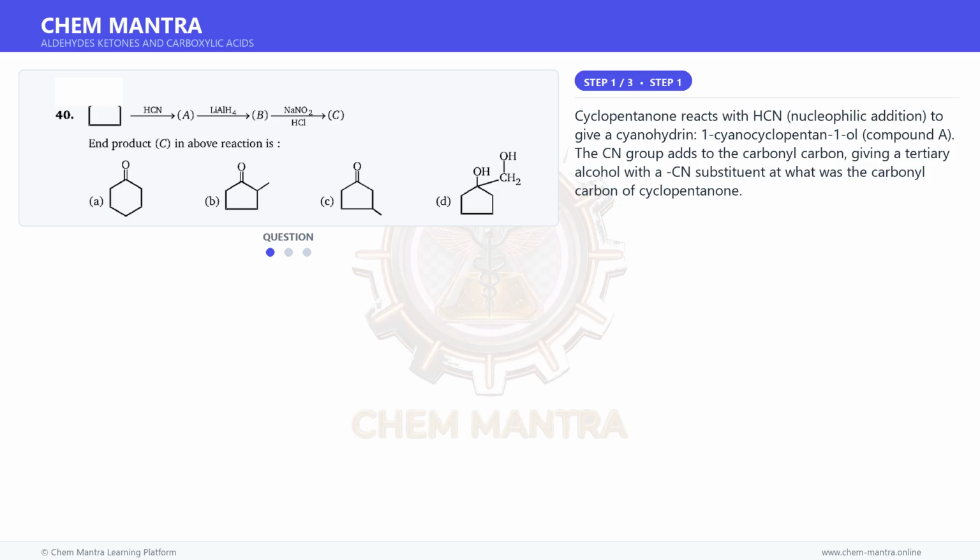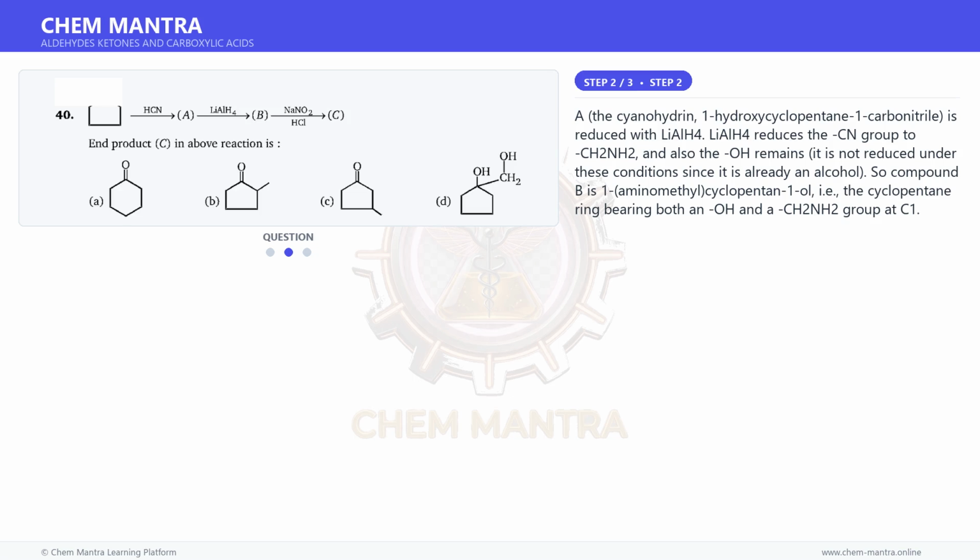Cyclopentanone reacts with HCN, nucleophilic addition, to give a cyanohydrin, 1-cyanocyclopentan-1-ol, compound A. The CN group adds to the carbonyl carbon, giving a tertiary alcohol with a CN substituent at what was the carbonyl carbon of cyclopentanone. Moving on to the next step.